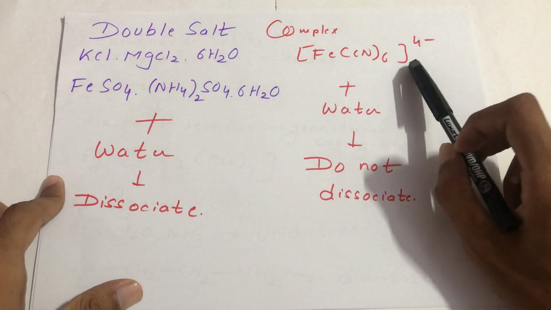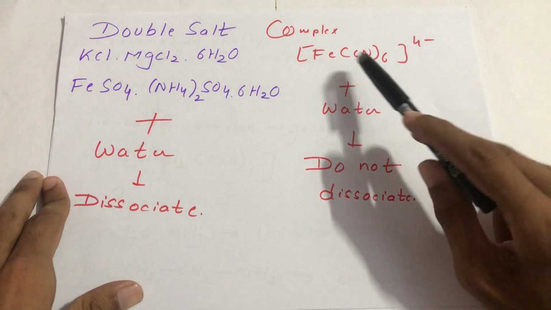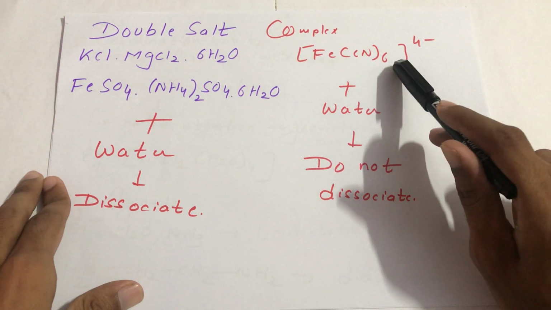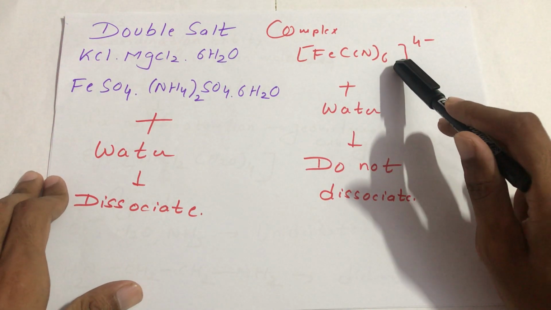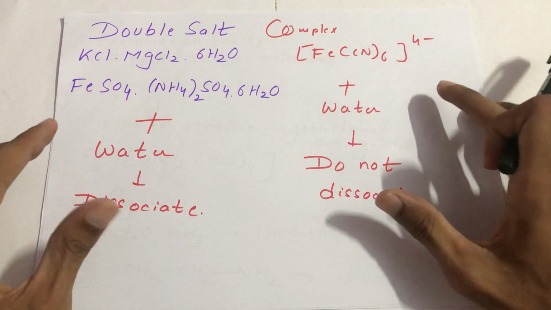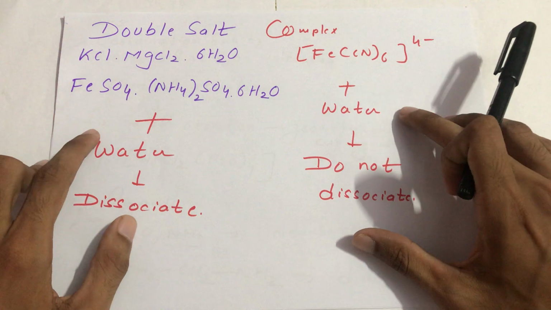The complex structure is a compact structure with one metal ion. Here the iron is linked with 6 cyanide ligands, so it is a complex. So how do we differentiate? We have to add water in both cases.